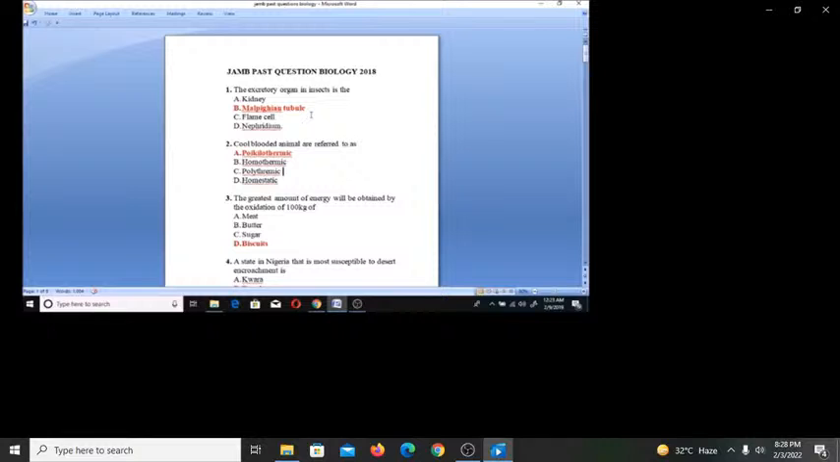Cold-blooded animals are referred to as poikilothermic. So poikilotherms are the cold-blooded animals. Another word for cold-blooded animal is poikilotherm, or they are said to be poikilothermic, and it has to do with how they control their body temperature as against the environment.